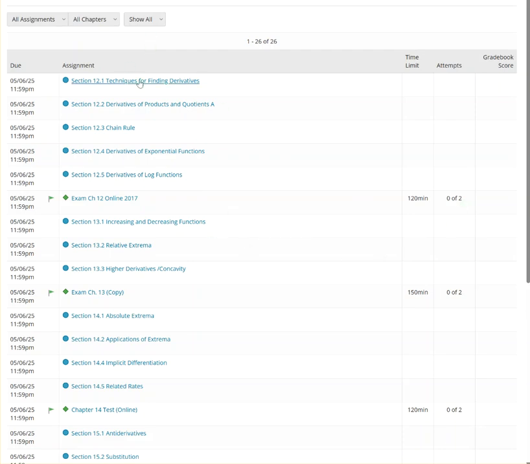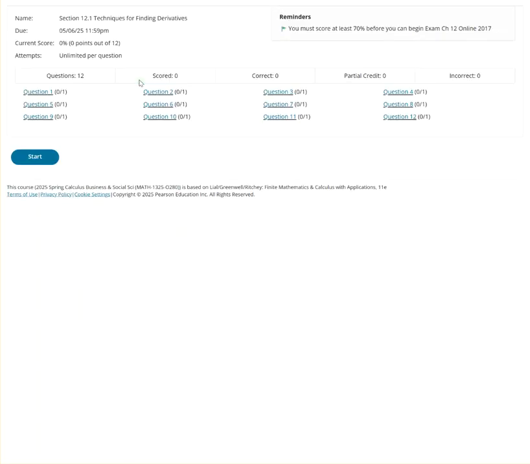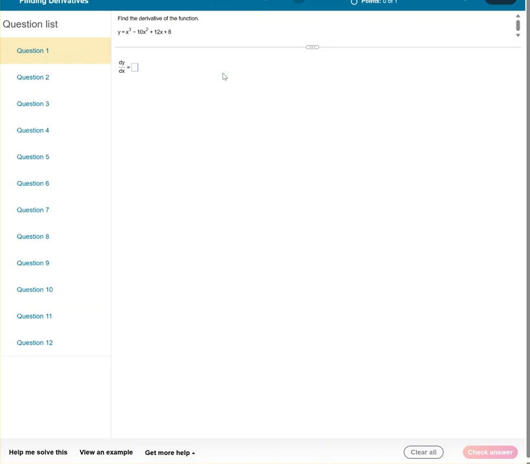I did want to look at a homework section and point out a couple of things if you've not been in Math Lab. So this has 12 questions in the homework. If we click on number 1, it says find the derivative of the function. That's very much like the question in a problem set.